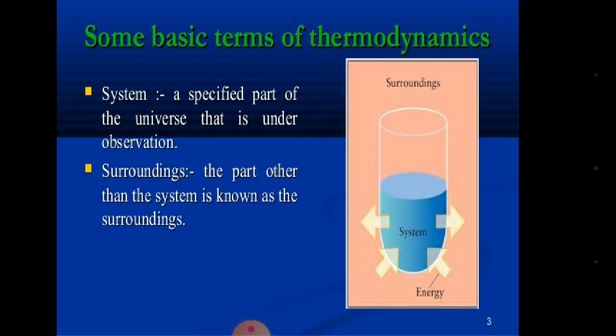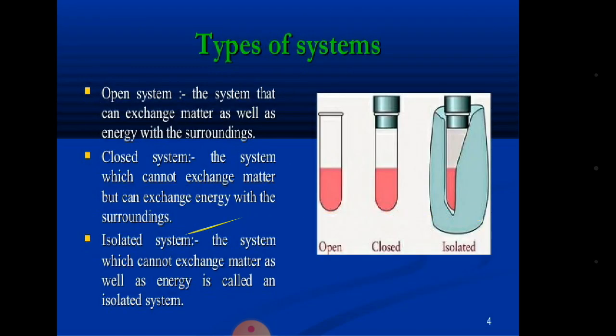Next, some basic terms of thermodynamics. First one, system. A system is anything which is real in the universe. For example, if you are studying a water bottle filled with water, here water is the system. Next one is surroundings. Everything in the universe excluded from the system can be considered as surroundings.